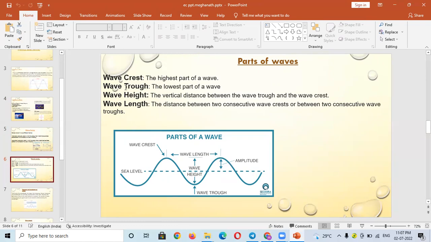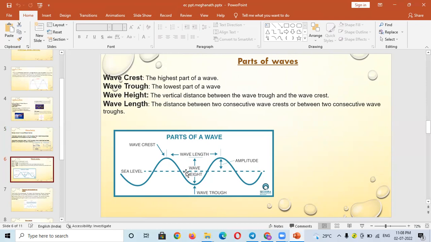And coming to the next point, the wave trough, the lowest part of a wave. In this picture, we can see the lowest part of a wave when the wave is formed. So this lowest part is called the wave trough. The wave crest is the highest part of a wave, and the wave trough is the lowest part of a wave. Wave height: the vertical distance between the wave trough and the wave crest.